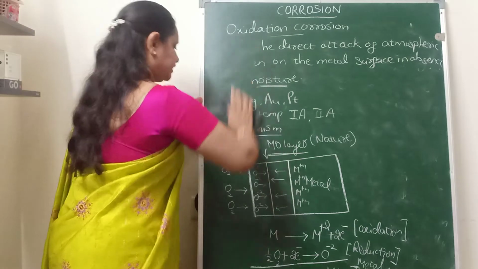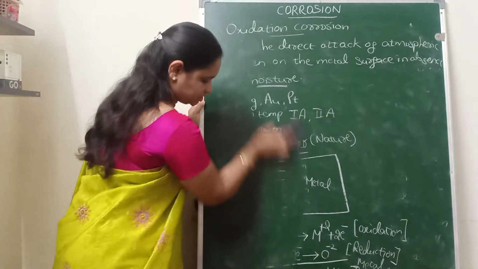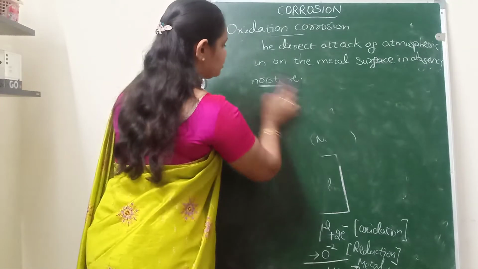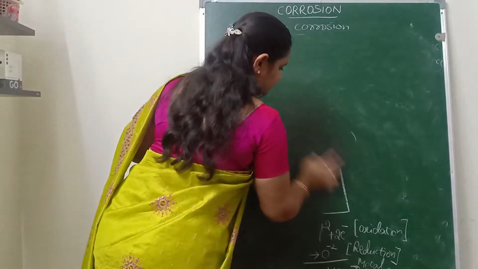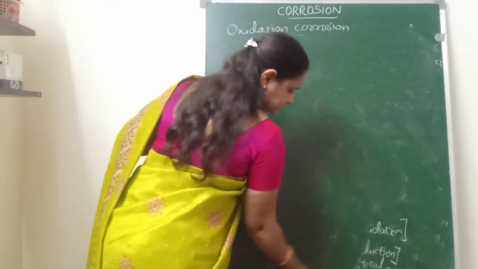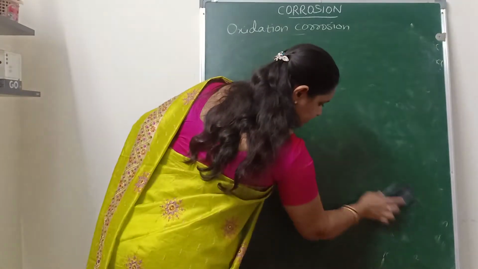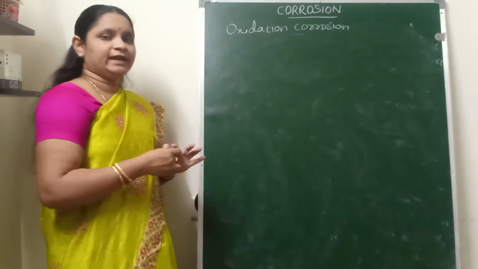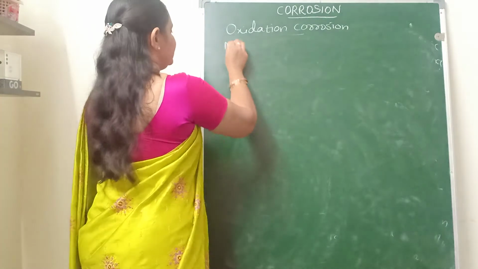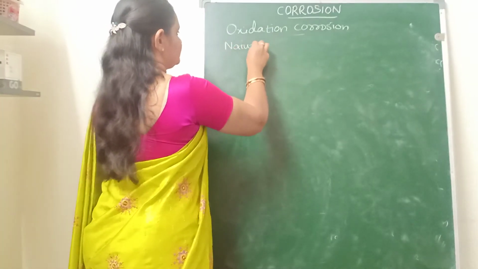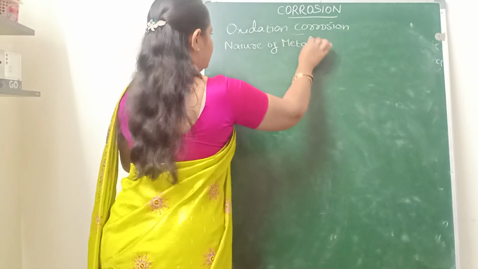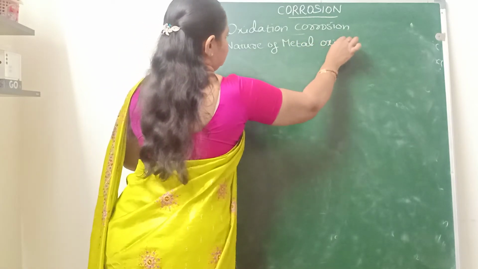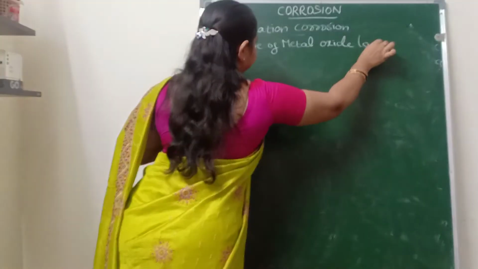Now, how is the rate of oxidation corrosion based on the nature of the metal oxide layer? Whether further oxidation will take place or it will stop at the formation of a single layer will be entirely based on the nature of the metal oxide layer.